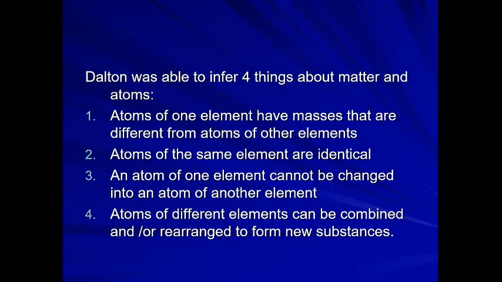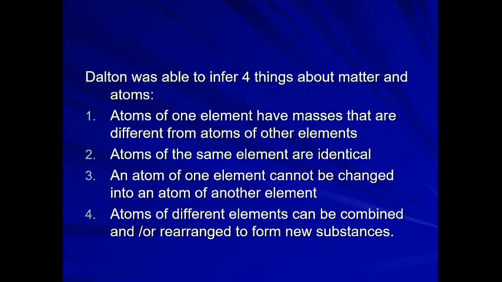We know that Dalton was able to infer four things about matter. First, atoms of one element have masses that are different from the atoms of other elements. It means similar atoms will have similar masses, as per him. Later on we proved that atoms of the same element may differ in their atomic masses in the case of isotopes.